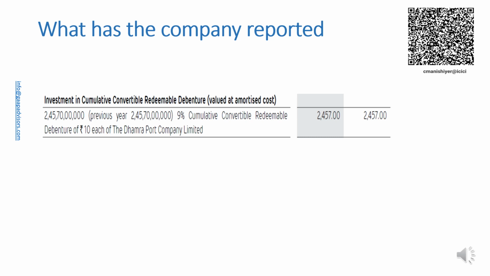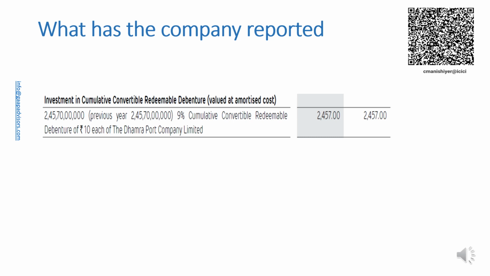The company has invested in a debenture that is convertible into equity shares of the investee. Therefore, the contractual terms of the debenture do not meet the condition of solely payments of principal and interest on the principal amount outstanding. Further, the company has not disclosed any reasons for measuring the convertible debenture at amortized cost, providing justification for the same.